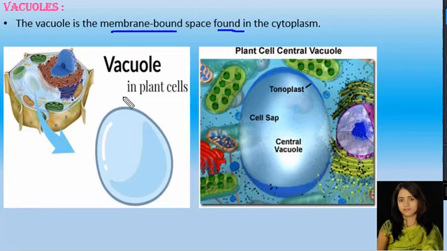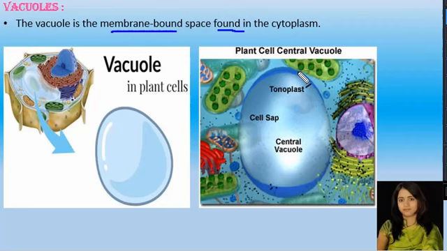If present, they are very small in size. So these vacuoles, here you can see this is the plant cell, and most of the space in the cytoplasm is being occupied by the vacuole. So it is just a membrane bound space found in the cytoplasm.